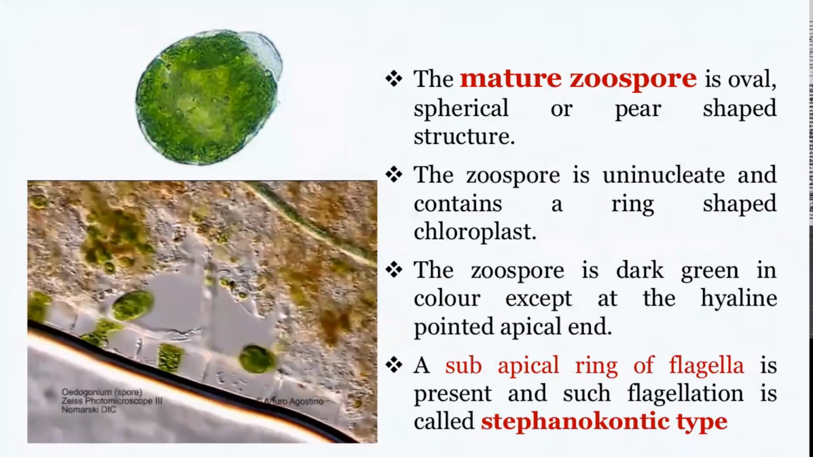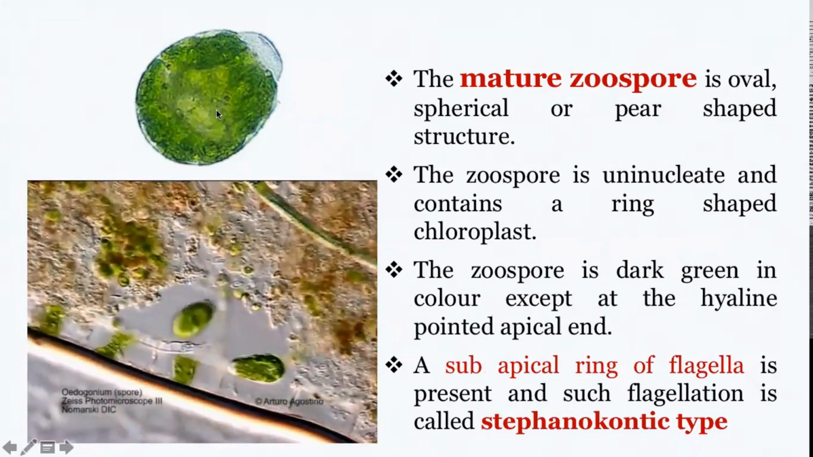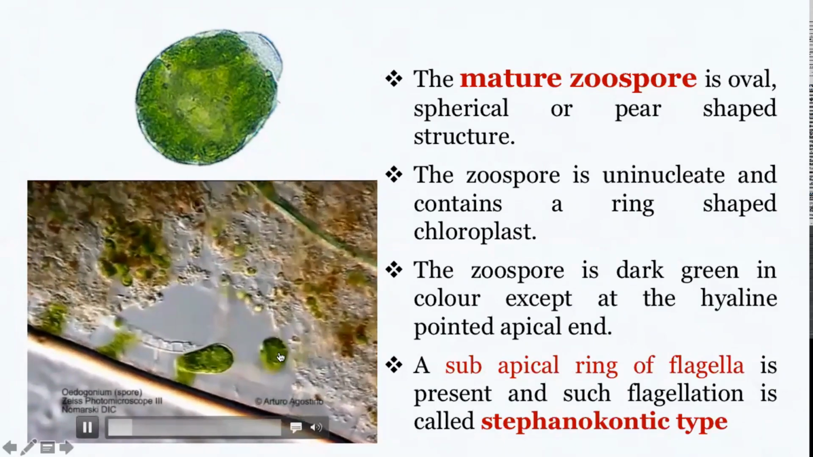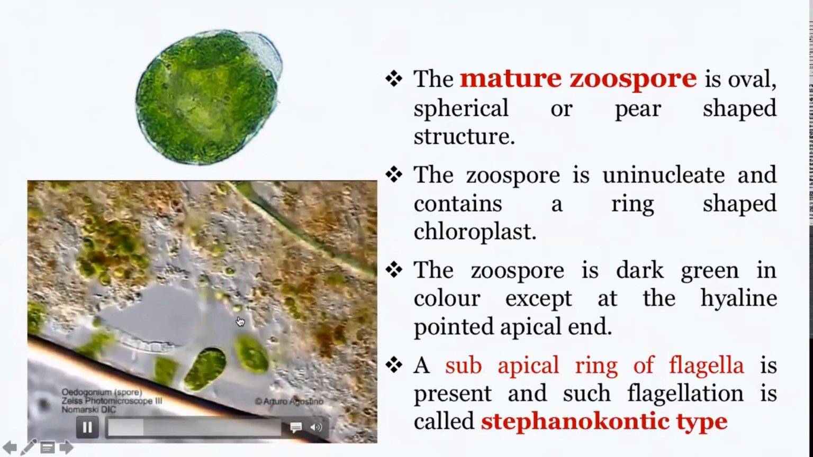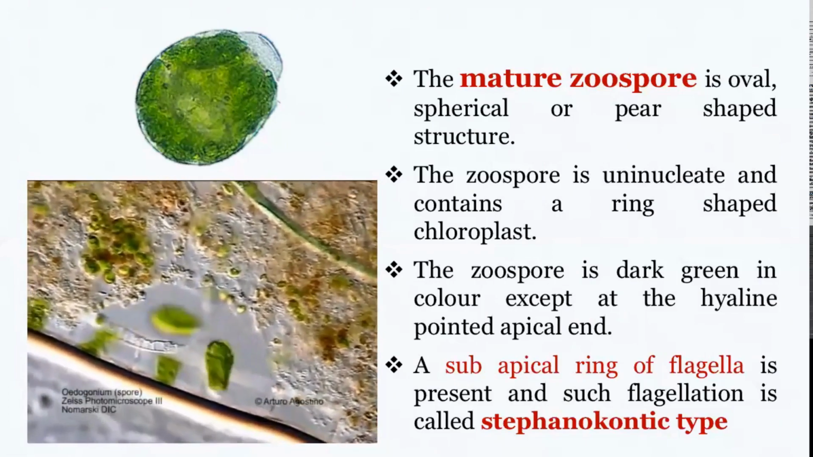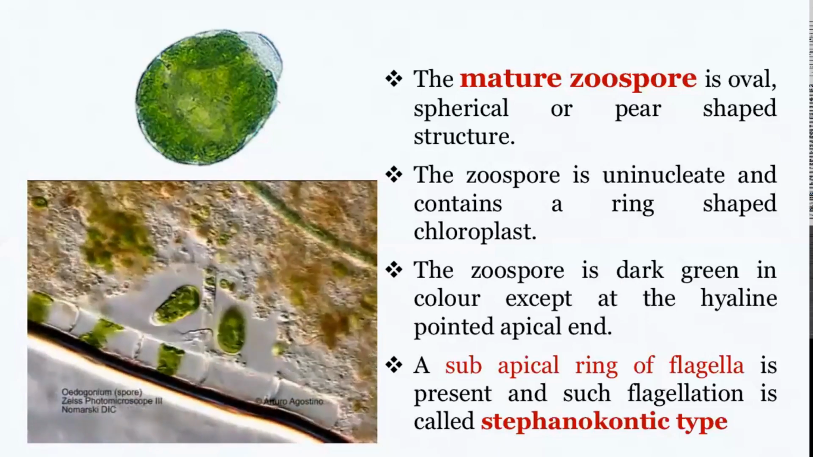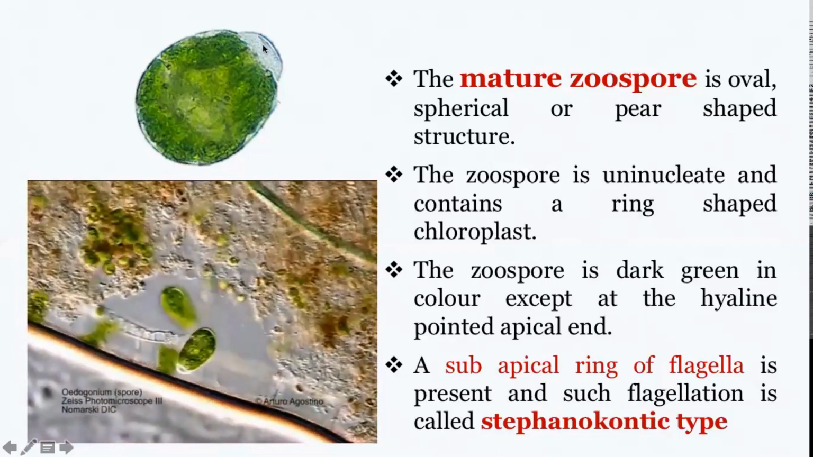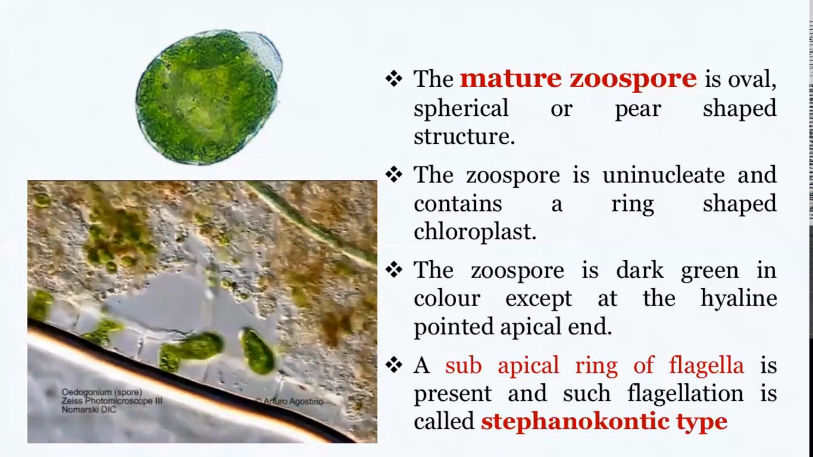So this is how a zoospore, mechazoospore looks like. It is an oval or spherical or pear-shaped structure. As you can see in this small video, the zoospores, after they have been liberated from the zoosporangium, swim about for some time before they settle down. If you look very closely at this picture, you can see that this is a pear-shaped or spherical structure, and it is usually uninucleate.